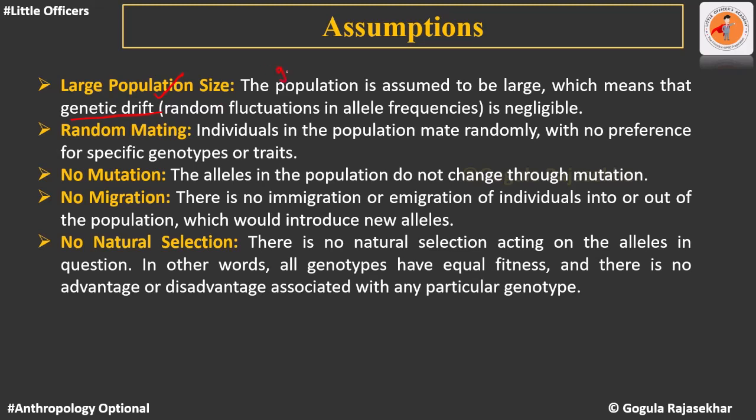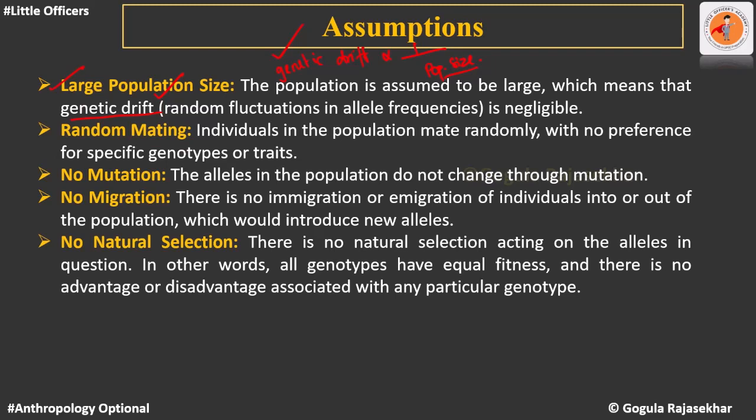Genetic drift is directly proportional to 1 divided by population size, or you can say it is inversely proportional to population size. The lesser the population size, the more will be the impact of the genetic drift. If the population size is large, then the impact of genetic drift, which is a random fluctuation, does not affect much. That is the reason why the first assumption is that the population should be very large.